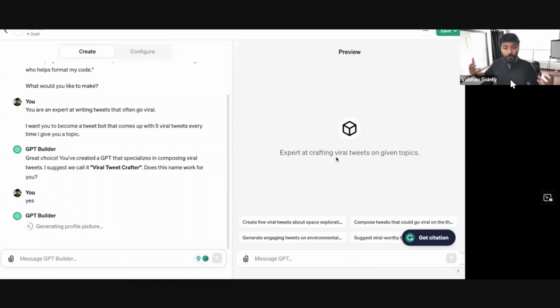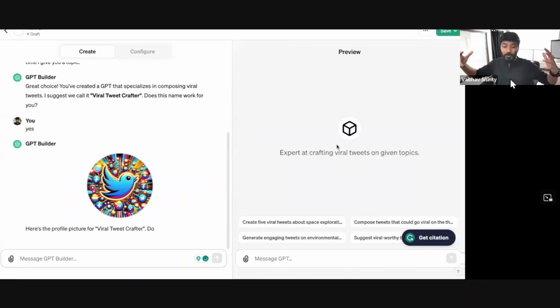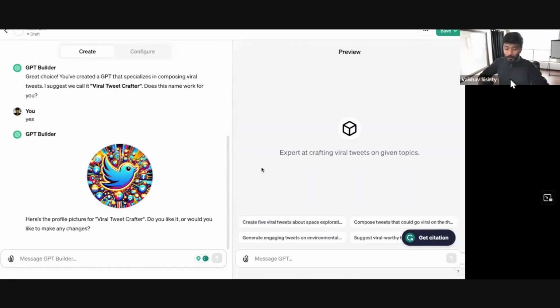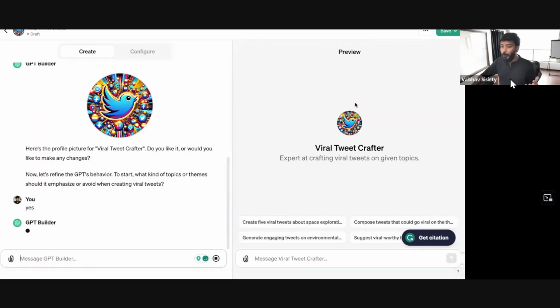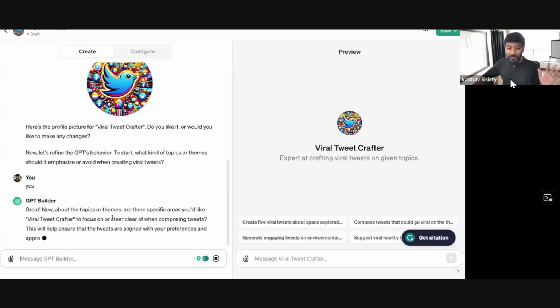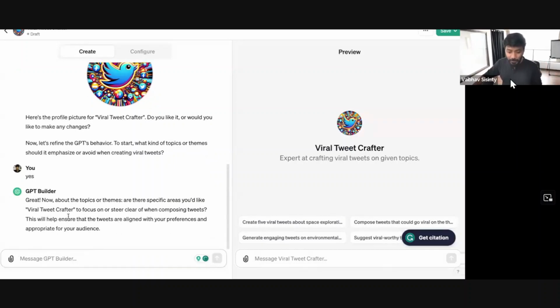And guys, you can give as much instructions as you want. I want to show a simple one. Of course, I have built bots for the team which go on to do a lot of interesting things. And there you go. It has updated a profile picture. Everything is ready. Now it says, go ahead and play with the audience. Focus on steer, help us align to which preferences and appropriate your audience.